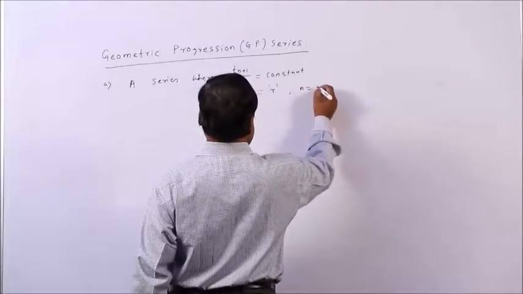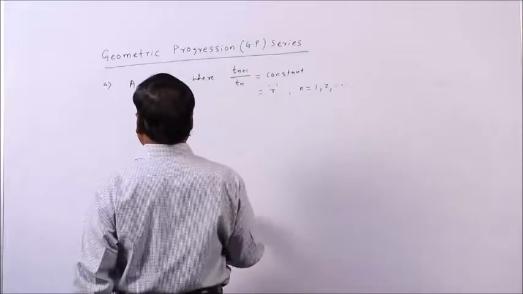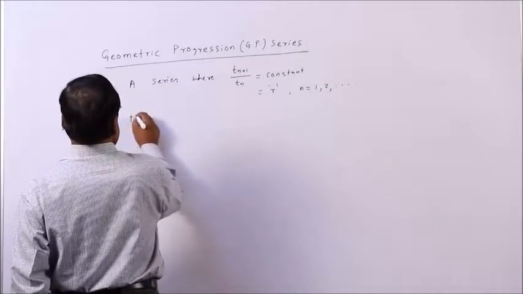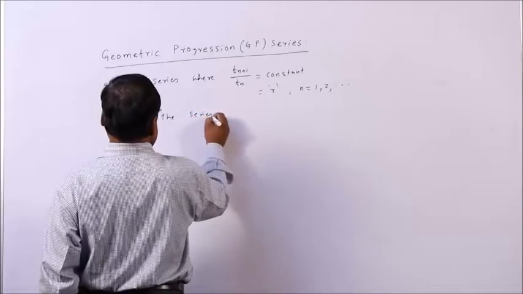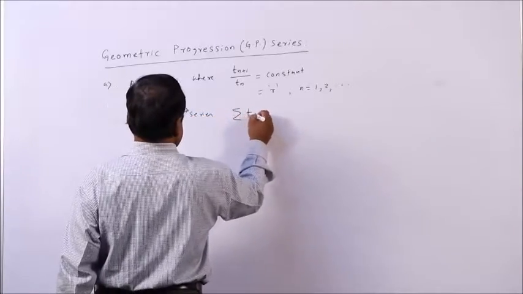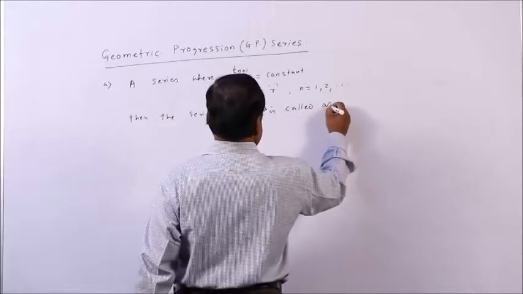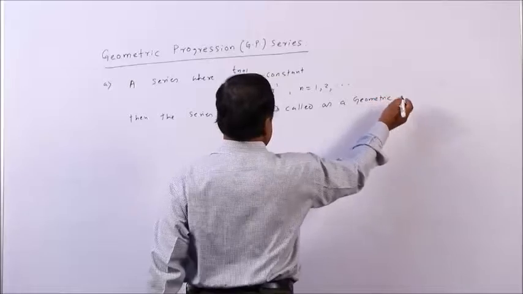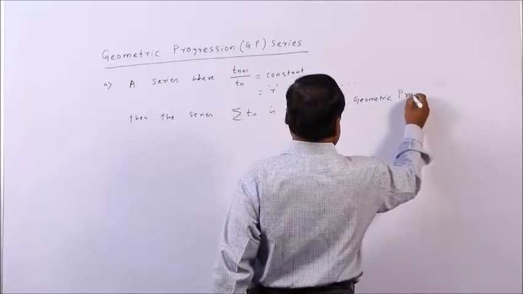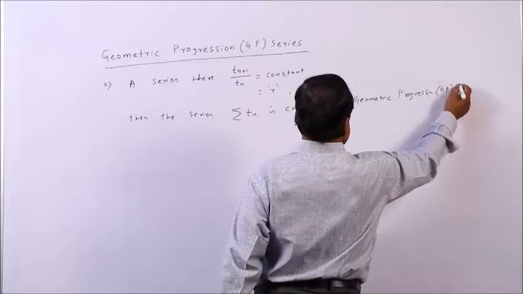So, for n from 1 to infinity, the series summation Tn is called a geometric progression series.